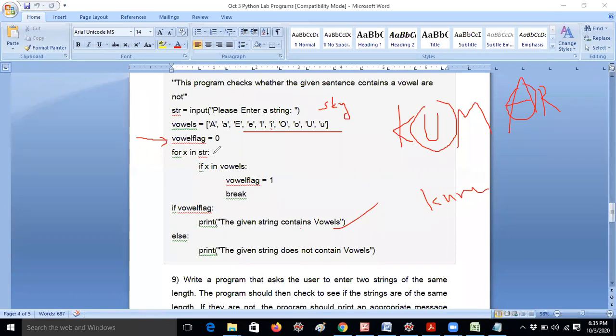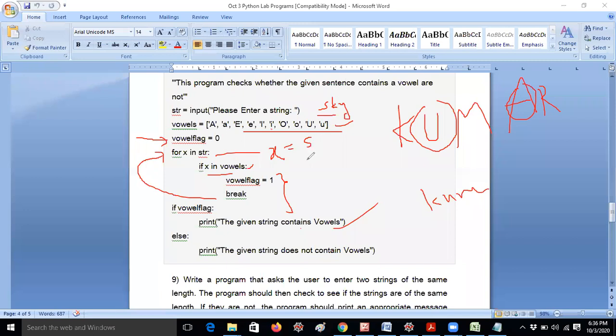For x in str. For x in str is nothing but, x is a variable. It takes sky. Sky means, first of all, x will take only the character S. Then, what is x? S. Is S there in vowels? If it is true, it returns true. But vowels does not contain the S letter, so it returns false. False means it will not execute these two lines. It will go to the next iteration, because x equal to S here.